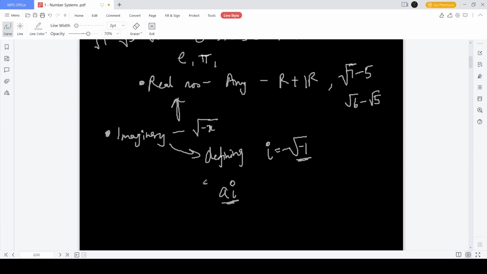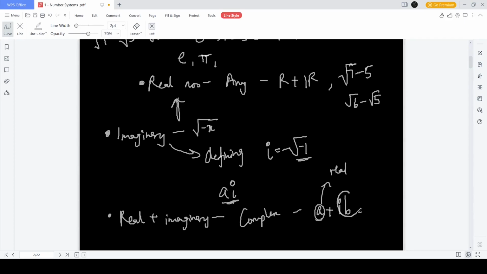The set of real plus imaginary numbers make up the biggest number set known, which is called complex numbers. Complex numbers can be represented in the form a plus ib, where a is called the real part and b is called the imaginary part. Together they make up a complex number.